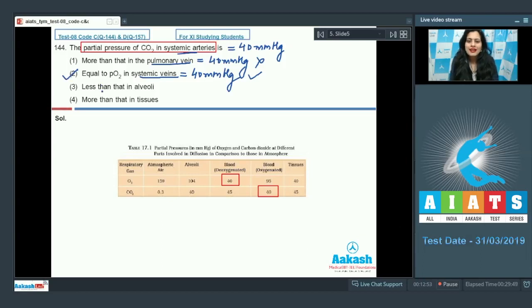The next option is less than that in alveoli. And in alveoli, you can see partial pressure of CO2 is 40 mmHg, which is not less than the partial pressure of CO2 in systemic arteries. So this is an incorrect option. And the last option is more than that in tissues. And in tissues, the partial pressure of carbon dioxide is 45 mmHg, which is more than the PCO2 in systemic arteries. So this is an incorrect option. And the correct answer to this question is option number 2. Let's discuss our next question.